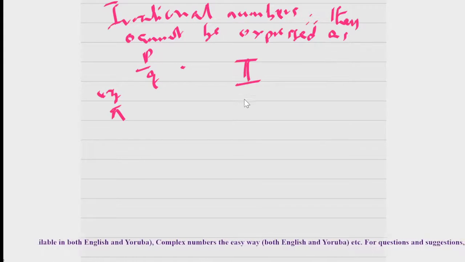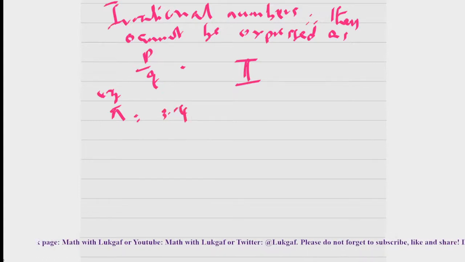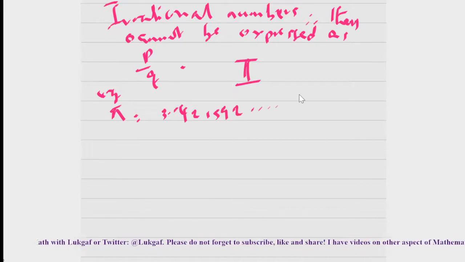You know pi is standard in mathematics. You know it is 22 divided by 7, right? But if you divide 22 by 7, you can see that you cannot express it as a decimal that terminates. When you press your calculator for 22 over 7, you are going to have 3.1421592 like that.